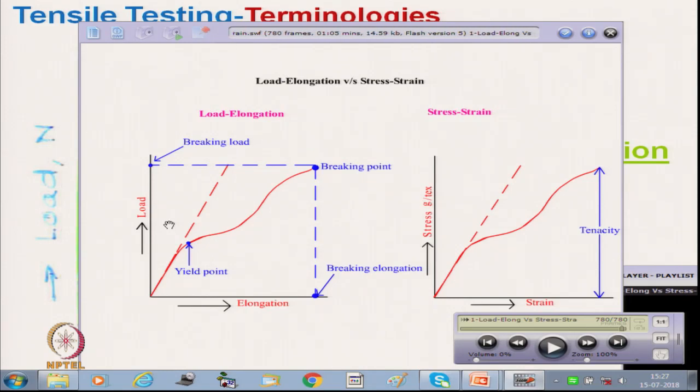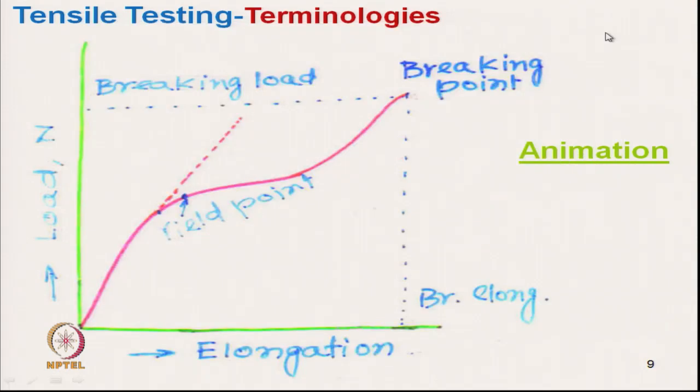Always remember, we have to divide the load by the initial fineness, the initial linear density in tex, because as we extend the textile material, the tex value changes. But we do not take care of that, we only divide by the initial linear density. That is the process of measurement.